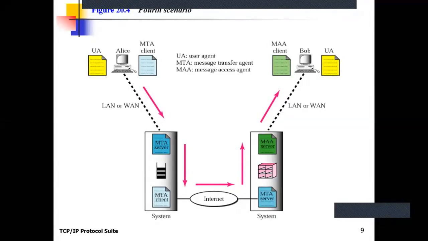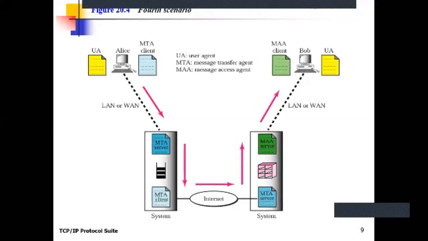So it is the pull program. Okay, accessing the mail from this mail server with the help of this access agent client program on the destination. Whenever it accesses the mailbox of destination, it reads the mail with the help of user agent program.